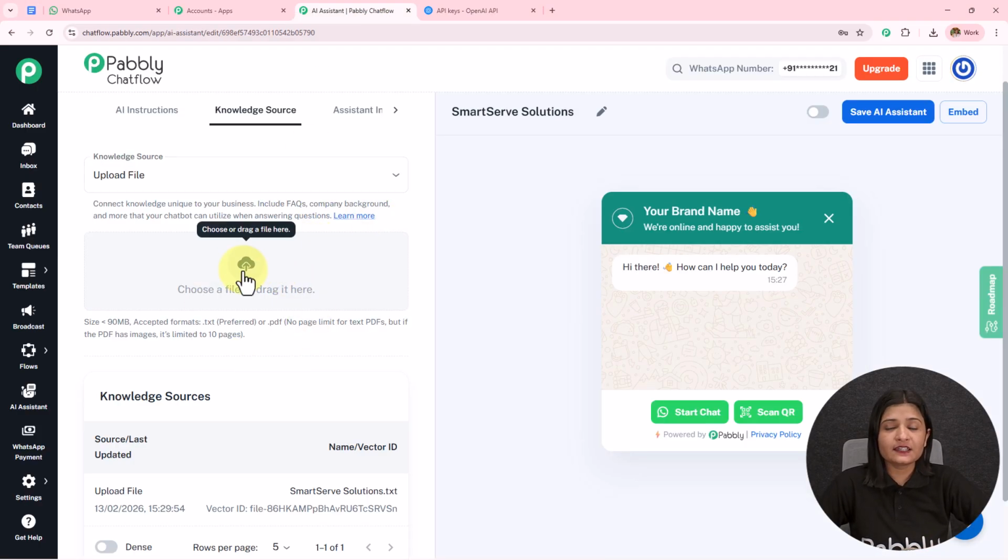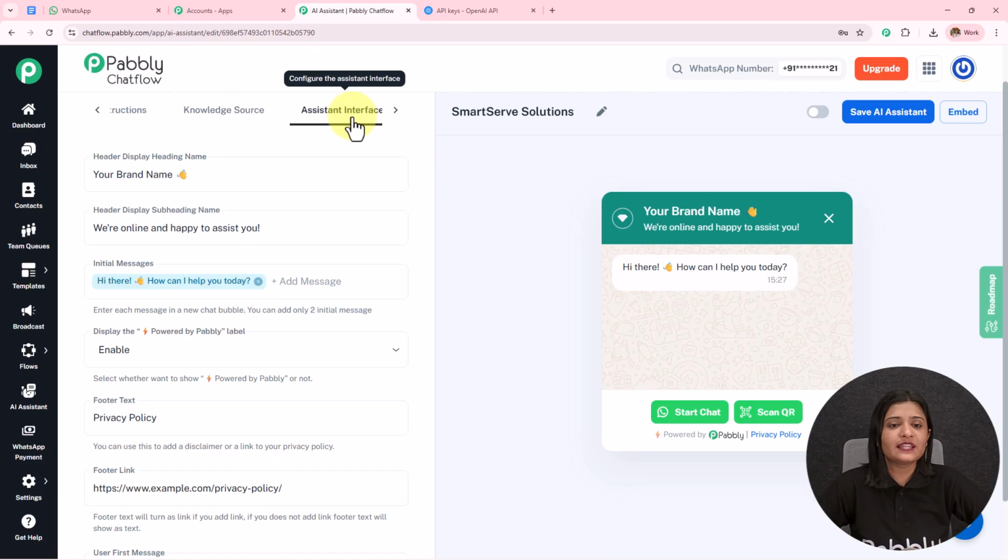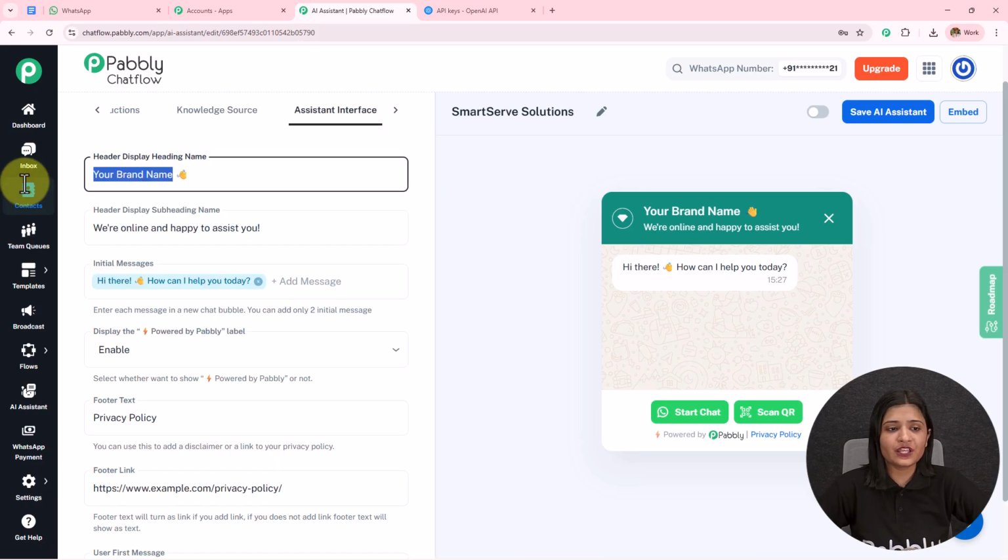and then we have to upload that to this AI assistant. Now over here, if you are using any image, the limit of this is up to 10 pages if you are using that in .pdf format. Otherwise there is no page limit. So while making this knowledge base, please make sure that you create a detailed knowledge base. Next we have this assistant interface. So over here you can see this heading name.